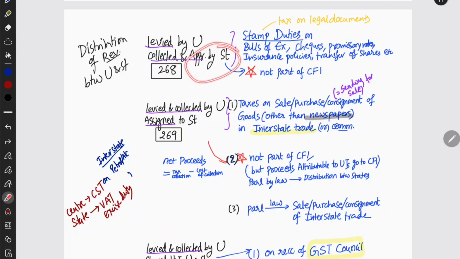Why? Because the state government is spending it, so it will not be part of the Consolidated Fund of India. And what are those taxes? They are the stamp duties on legal documents such as bills of exchange, checks, promissory notes, transfer of shares. On all of these there is a stamp duty. We call it levied by the Union, collected and appropriated by the state. It is under article 268.